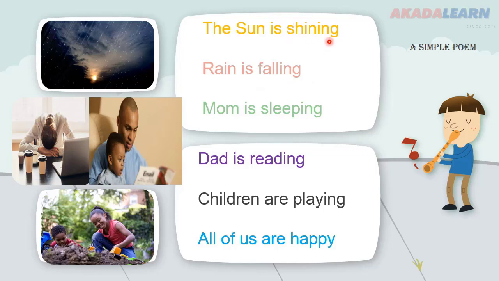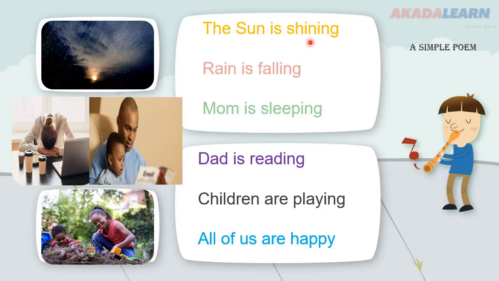Now, playing, reading, sleeping, falling, and shining. Okay, they are all what we call examples of verbs. Alright, that's the plural. One of them, like shining, is called a verb if it's just one. And plural, we'll add an S, making them what? Verbs.